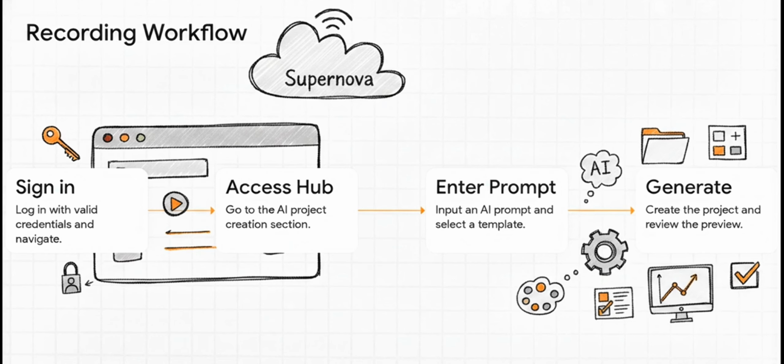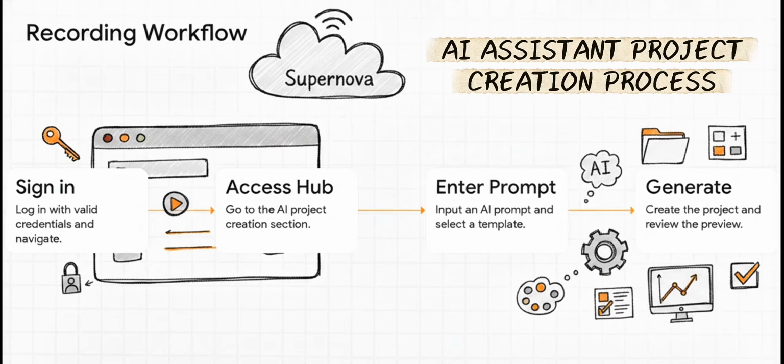Let's see how Floxpad makes intelligent workflow automation incredibly simple. For this demonstration, I am using the Supernova Being platform as the application under test. The workflow we will automate is an AI-assisted project creation process. The business flow is straightforward. User sign in, navigate to the AI Creation Hub, select Project Creation, generate a new project using AI.